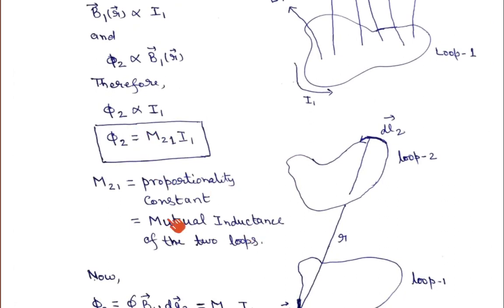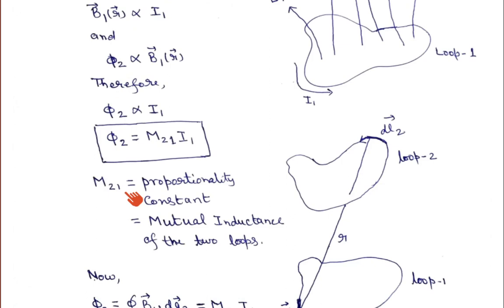One can read M21 as the mutual inductance of loop 2 because of the current flowing in loop 1. That is why I have written M21, the mutual inductance of loop 2 because of the current flowing in loop 1. So this quantity is defined as the mutual inductance of loop 2.